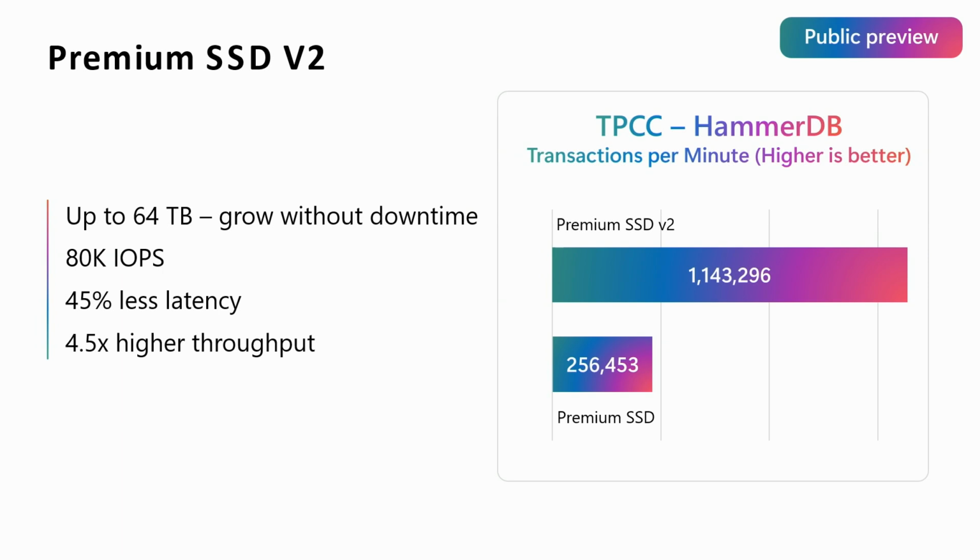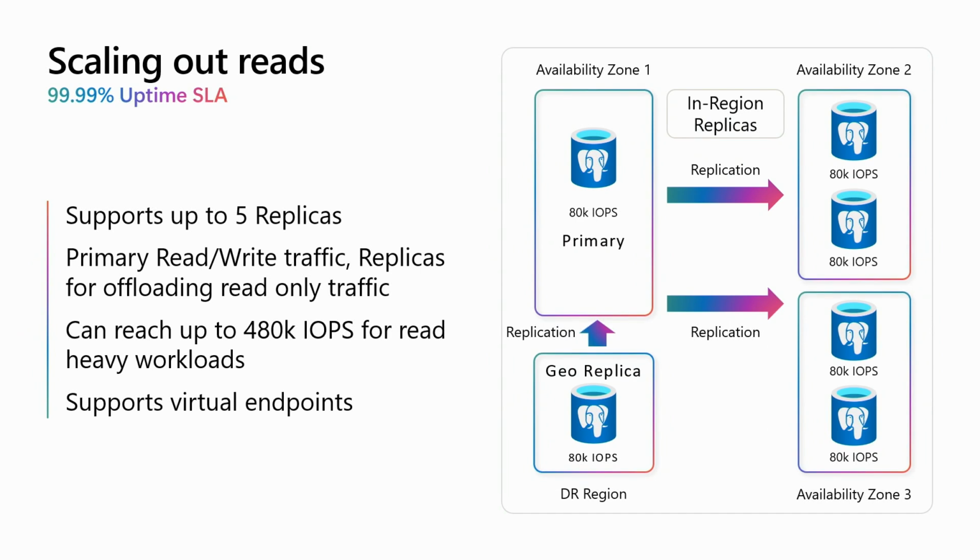But we do have customers that demand more than 80K IOPS, particularly if, let's say, you have a really read-intensive workload and you want more. Well, we have customers using Premium SSD V2 to get up to 480K IOPS. And the way they do this is to take advantage of a Postgres feature called read replicas. So you can effectively spin off copies of your database server, which then can replicate across, like in region to different availability zones, or even you get extra resiliency by doing geo-replication.